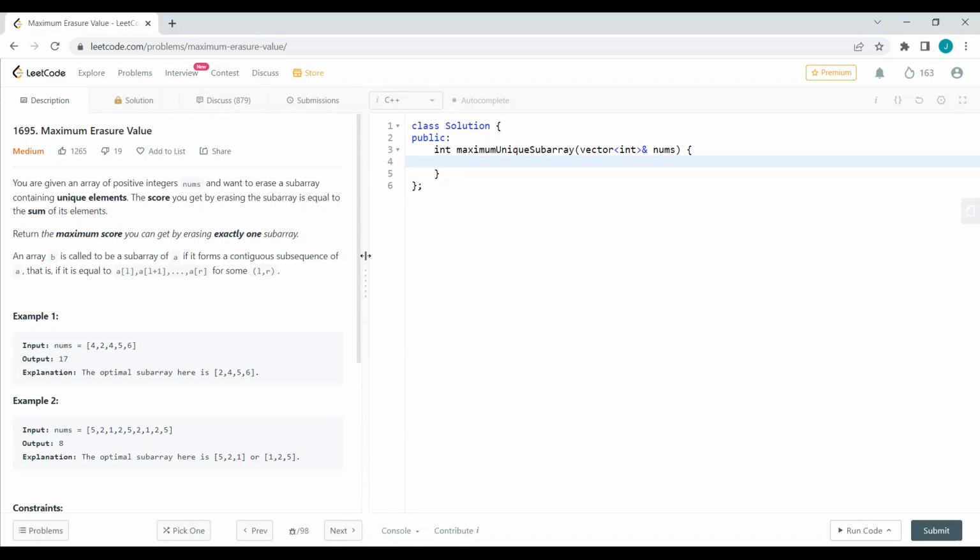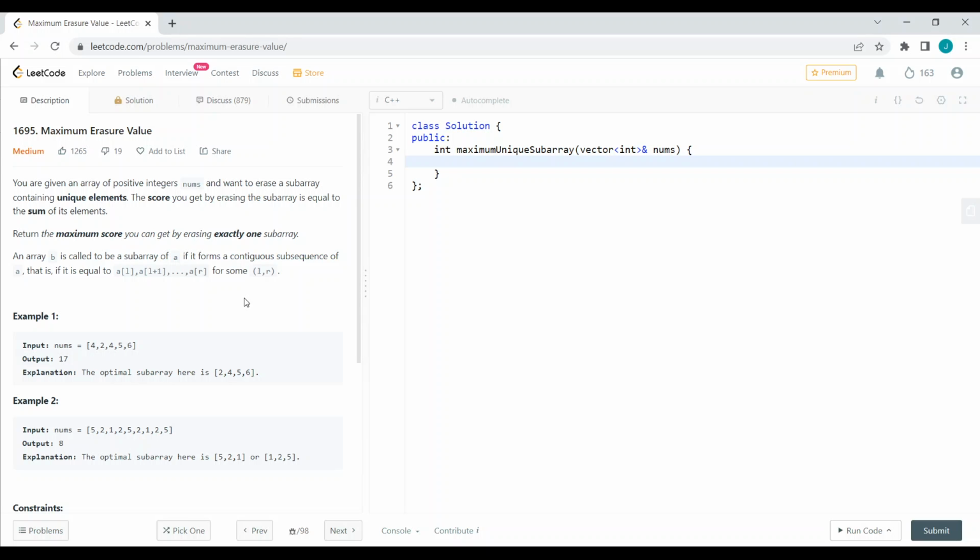The question states that you are given an array of positive integers nums and want to erase a subarray containing unique elements. The score you get by erasing the subarray is equal to the sum of its elements. And we have to return the maximum score you can get by erasing exactly one subarray. That is, we have to erase exactly one subarray so that we can get a maximum score.